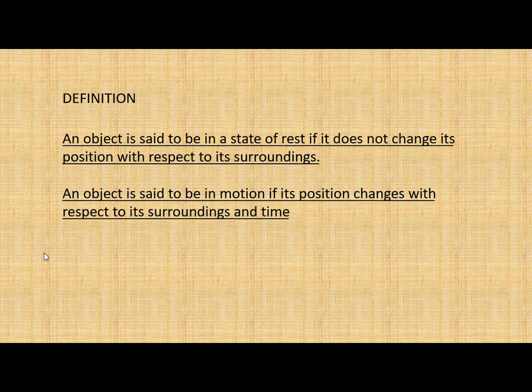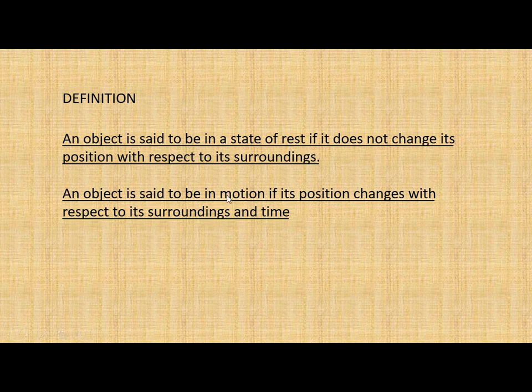First, let's study what is the state of rest. An object is said to be in a state of rest if it does not change its position with respect to its surroundings. As we just saw, trees were standing in the same place, so they are said to be in the state of rest.